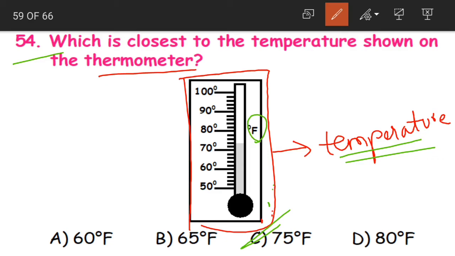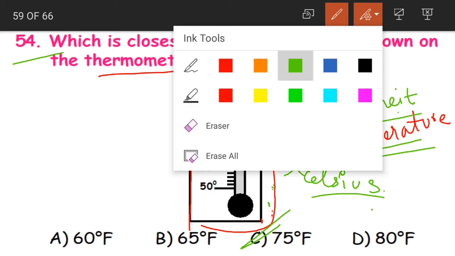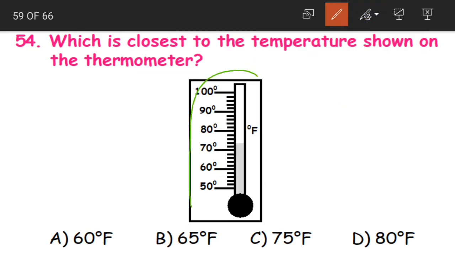Here F degrees, F means Fahrenheit. Suppose if it is written as C, we will read it as Celsius. F is Fahrenheit. Fahrenheit and Celsius are like meters and kilometers for length. In the same way, for temperature, we measure in 2 units, either Fahrenheit or Celsius. If you look at the thermometer, you will be able to know whether it is Fahrenheit or Celsius. It will be mentioned on the thermometer.